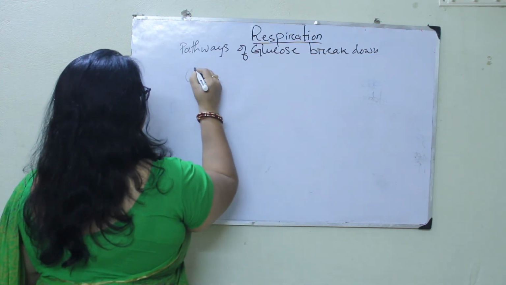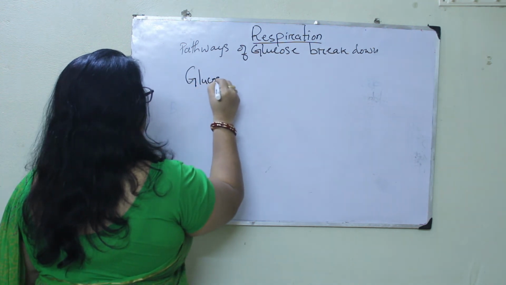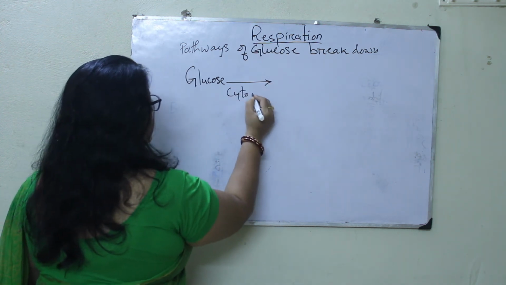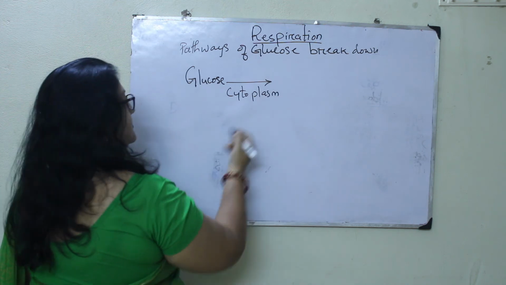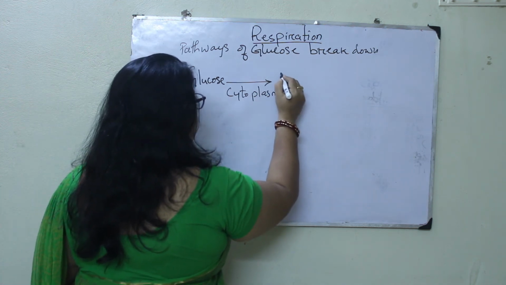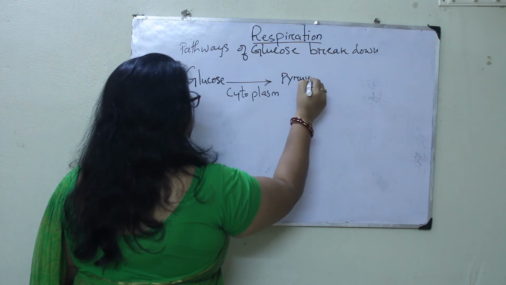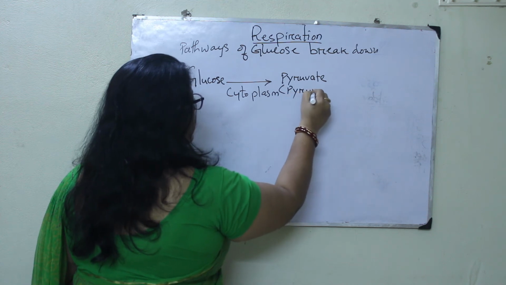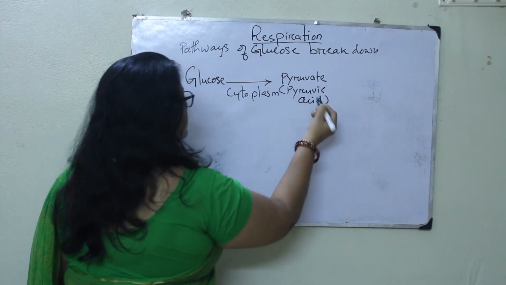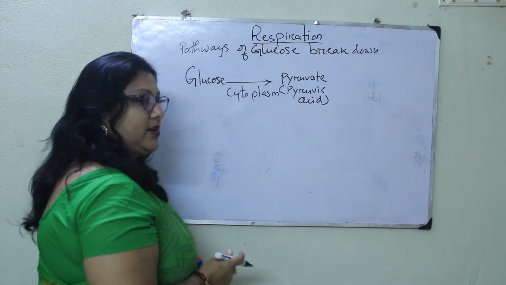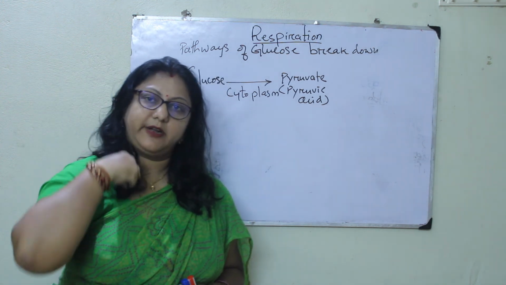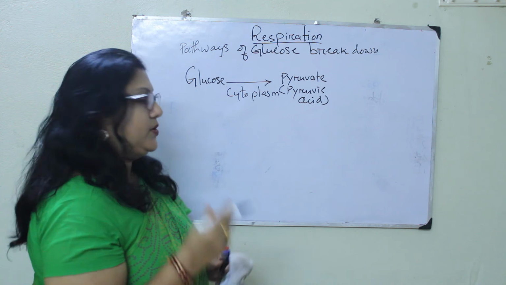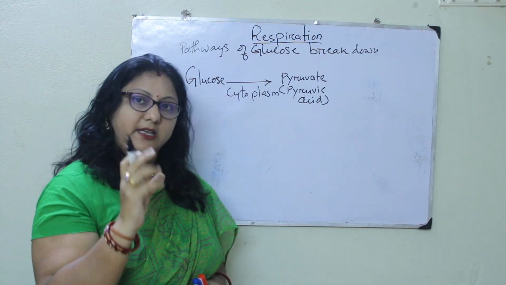So glucose, when in the cytoplasm, is converted into pyruvate, okay, or it is also known as pyruvic acid. Clear? Okay. We know that glucose is a 6-carbon compound, right? So 6 carbon means we know it is C6H12O6. Clear? So it has 6 carbon atoms in the molecule.